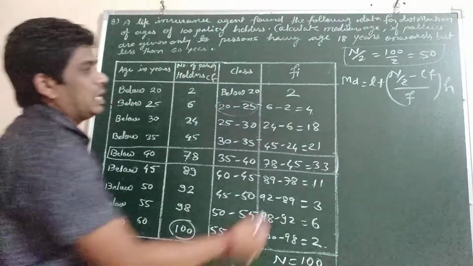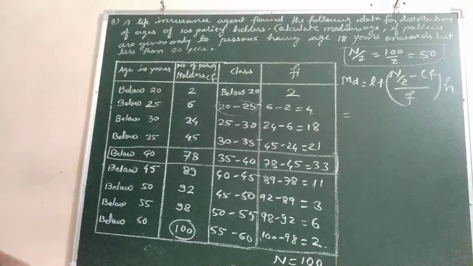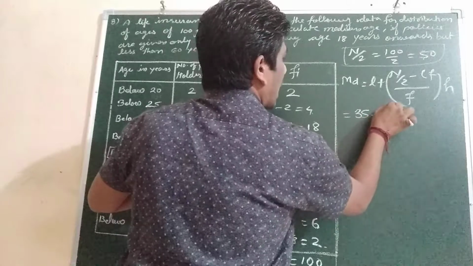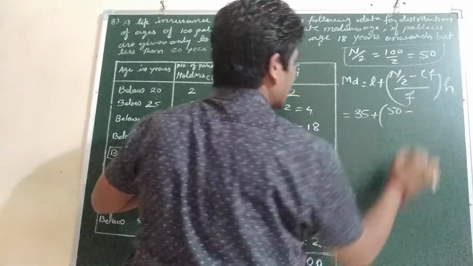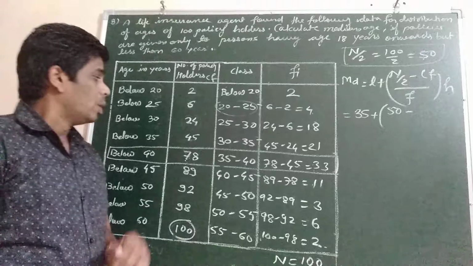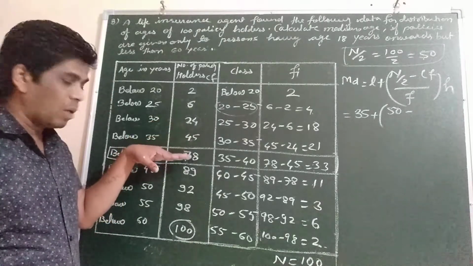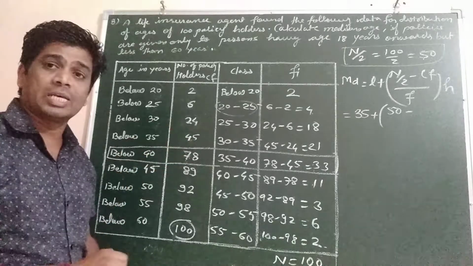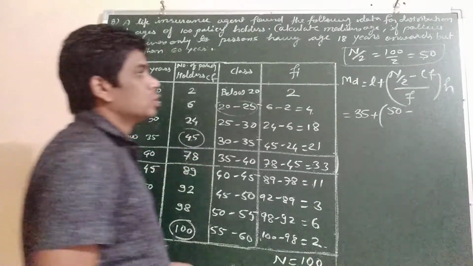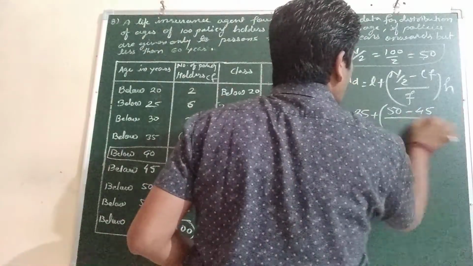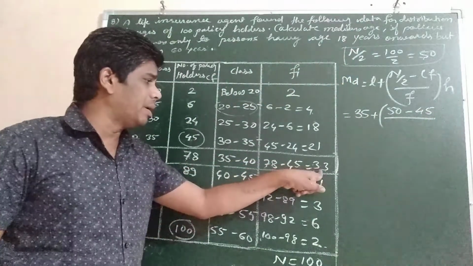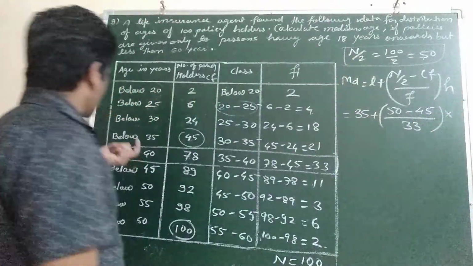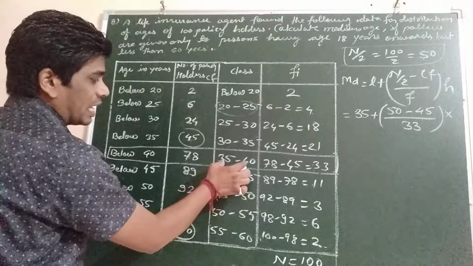L is the lower limit of the median class, so the lower limit of the median class will be 35, plus n by 2 will be 50, minus CF. CF will be the cumulative frequency of the previous class of the median class, that will be 45, upon the corresponding frequency of the median class, which is 33, into H. Here the class size is 5.